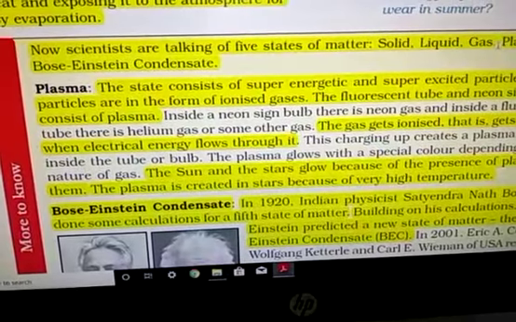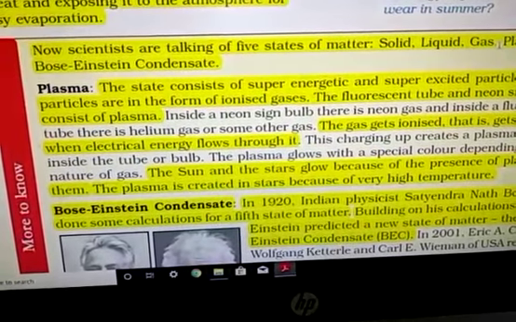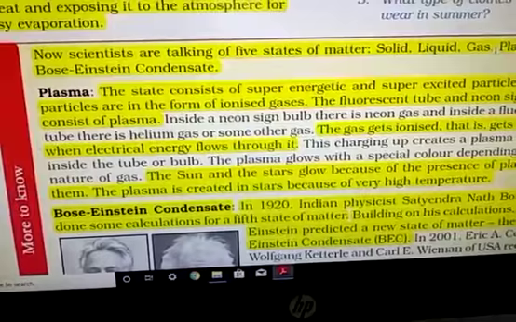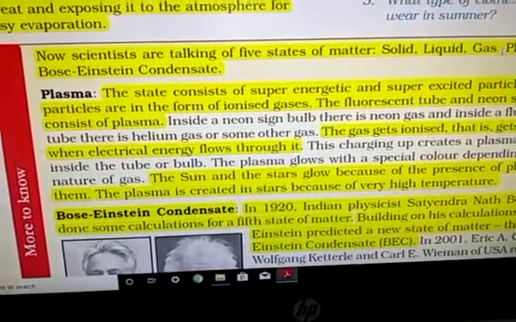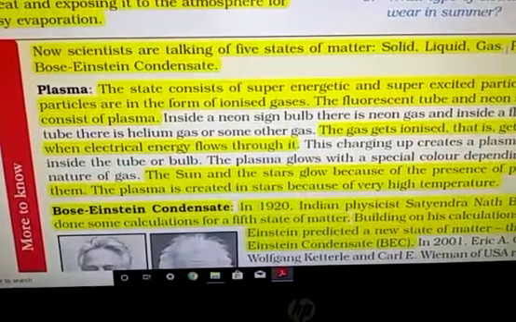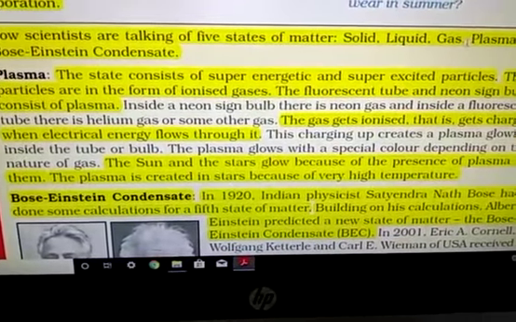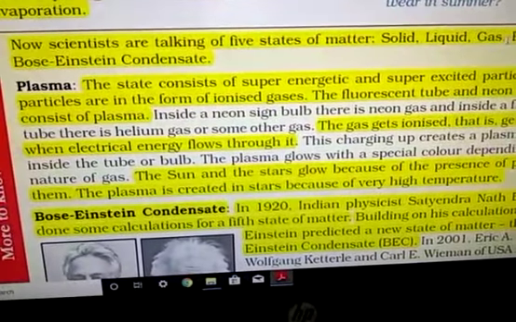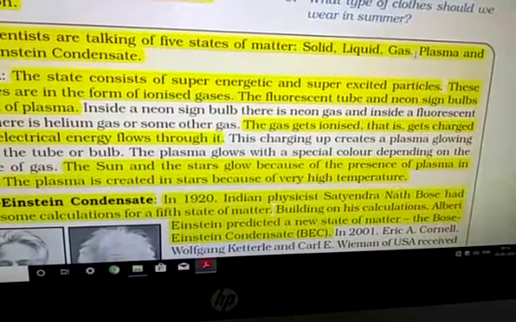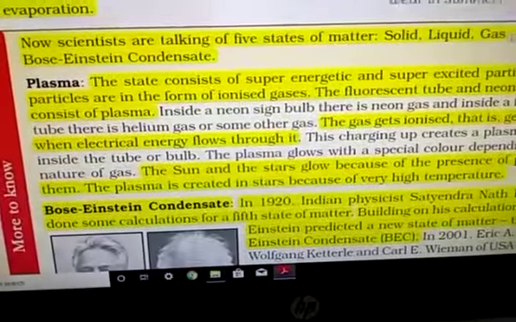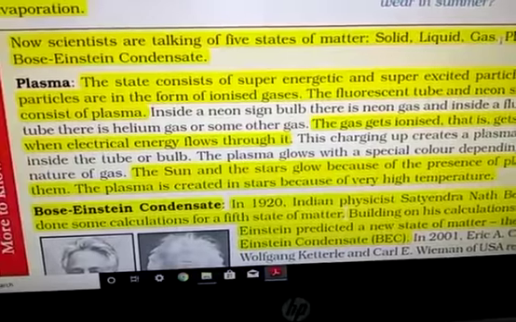At very high temperature, these ionized gases have very high kinetic energy. This is known as the plasma form. The state consists of super energetic and super excited particles. These particles are in the form of ionized gas. Fluorescent tubes and neon sign bulbs consist of plasma.